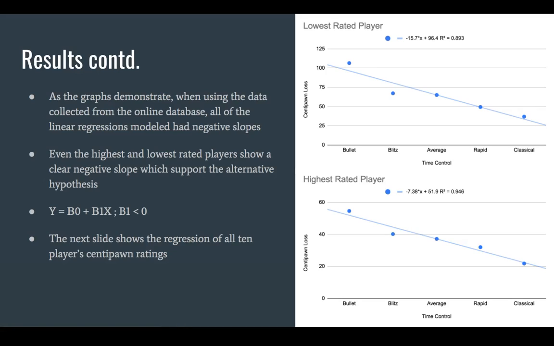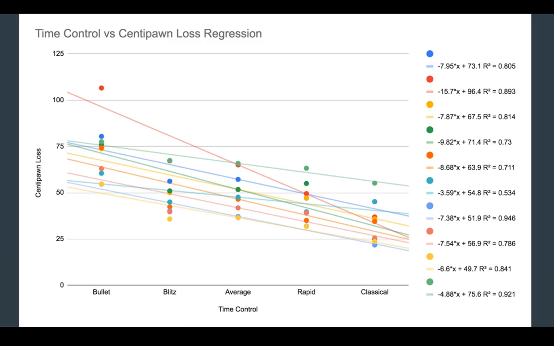As graphs demonstrate, when using the data collected from the online database, all of the linear regressions modeled had negative slopes. Even the highest and lowest rated players showed a clear negative slope, which supports the alternative hypothesis. The next slide shows a regression of all 10 players' centipawn ratings.